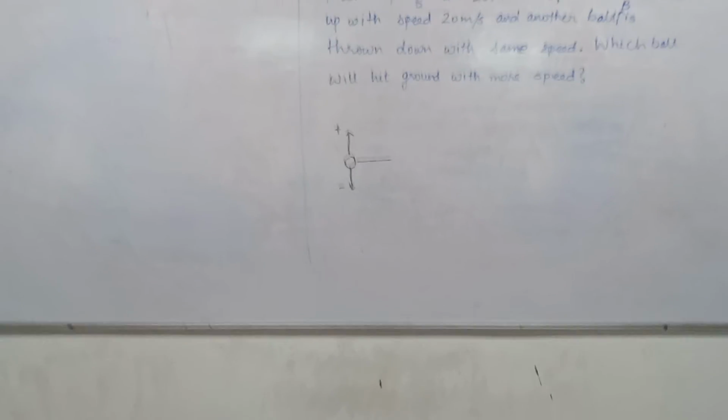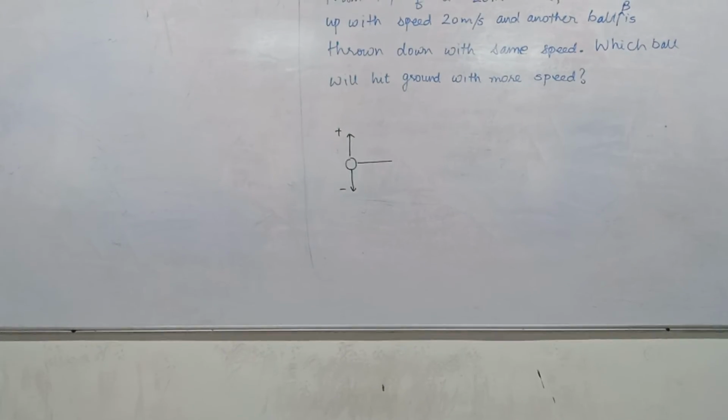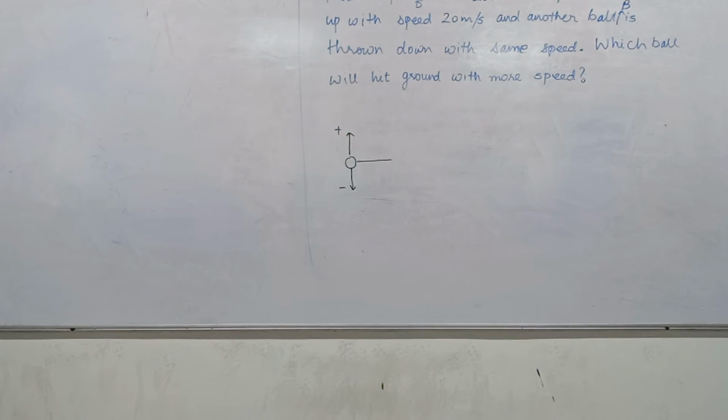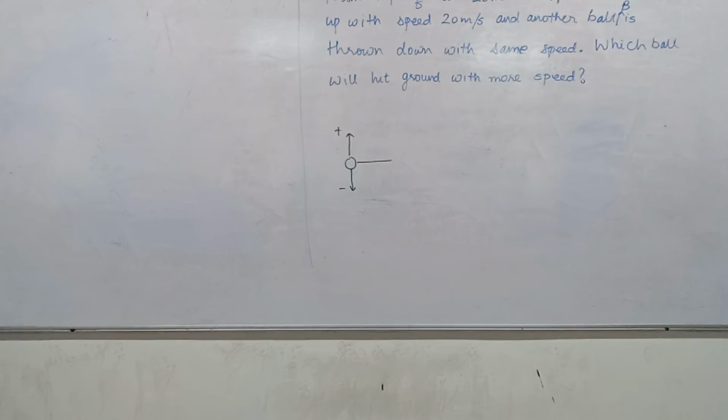Take G, and whatever moves upward is under the influence of gravity. First start, then the answer will come. The unit is meter per second square, acceleration equal to 10 meter per second square. Do you want to find time? From where do we take it? From where is the ball thrown, from A or from B?